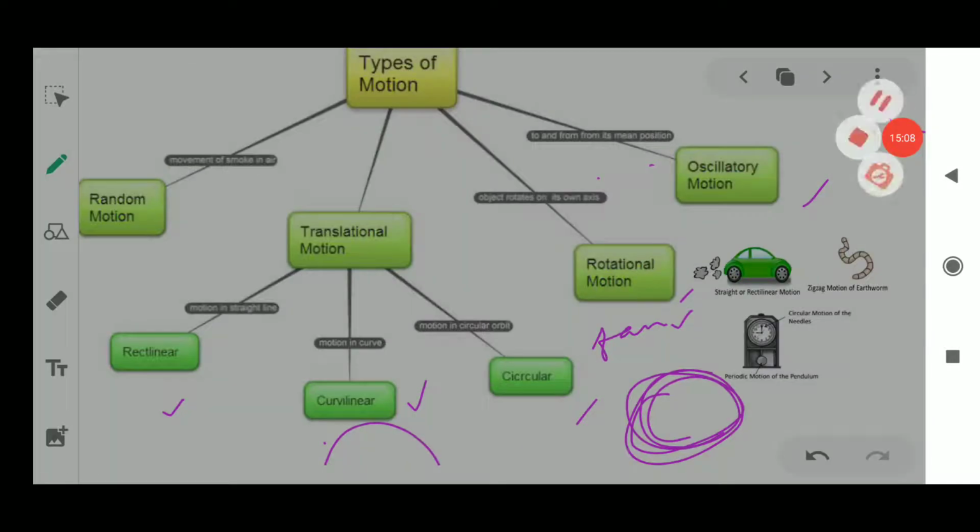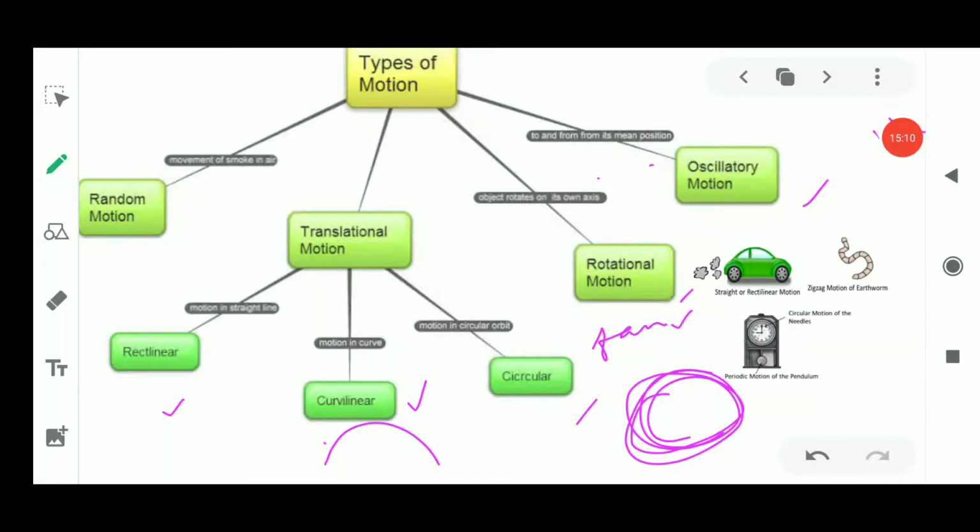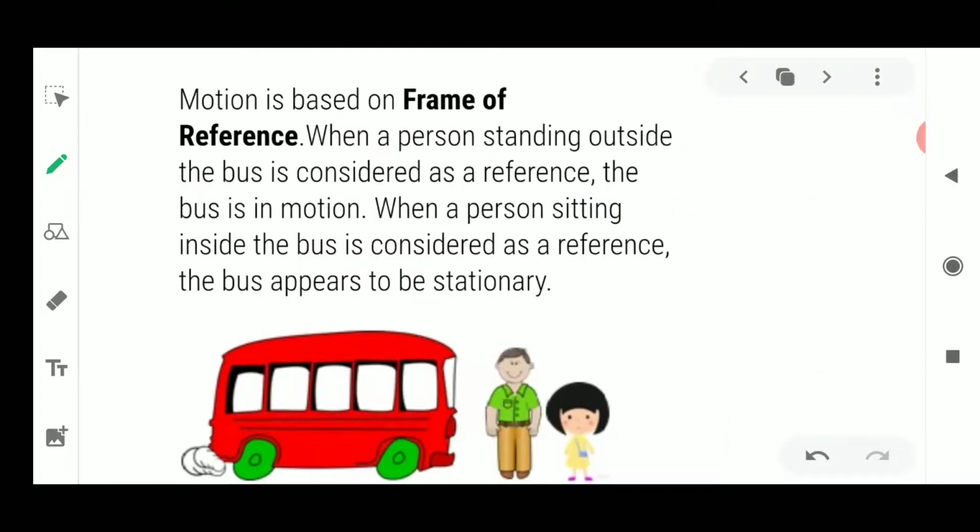Next, we will see that motion is always related with some reference. What kind of reference are we talking about, or what is the meaning of the word reference first? Reference means you are relating things. How are you relating things?